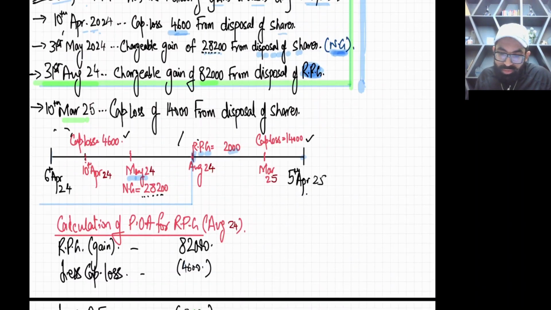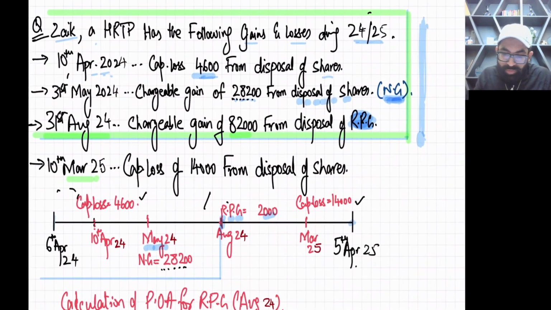So now see the full question. Complete question, all dates, and what I'm saying, just forget about that POA working. Just think you are doing tax calculation right from the scratch, from zero. You are doing it for the first time. Simple.